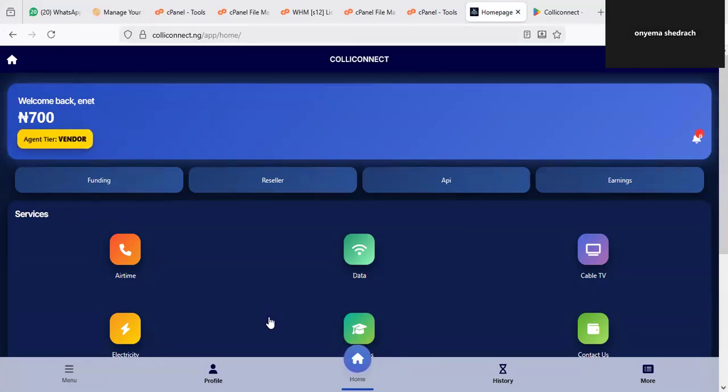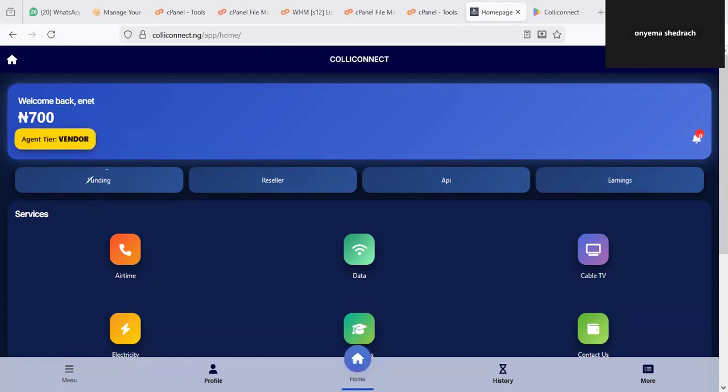The first menu section here shows you your balance, how much you have with the platform. It is very important you know that without money on the platform, you cannot buy product. So it is very important you know how to load money, which I'm going to show you in a jiffy. Going further, this is the membership status that shows you whether you are a free user or a paid member. So make sure that you upgrade the account to a vendor to get a better rate of services.